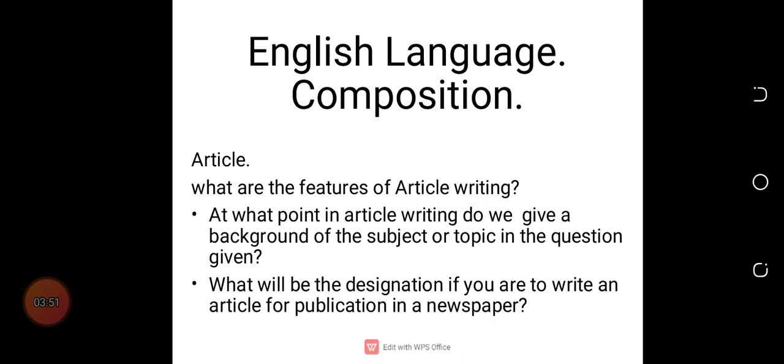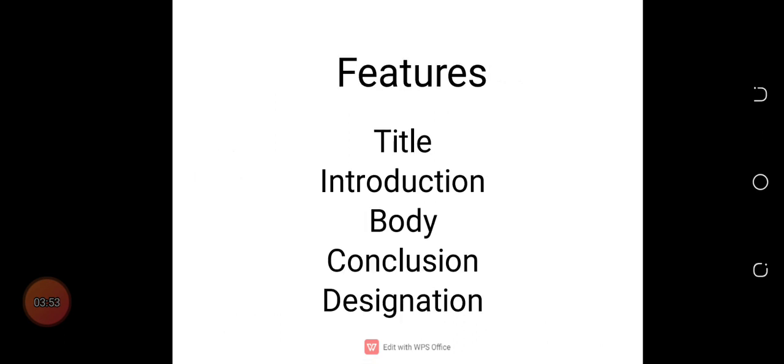So the features are still the same. We have the title, written in block letters, from the question given, and underlined with a straight edge. Then we have the introduction, the body, the conclusion, then the designation.